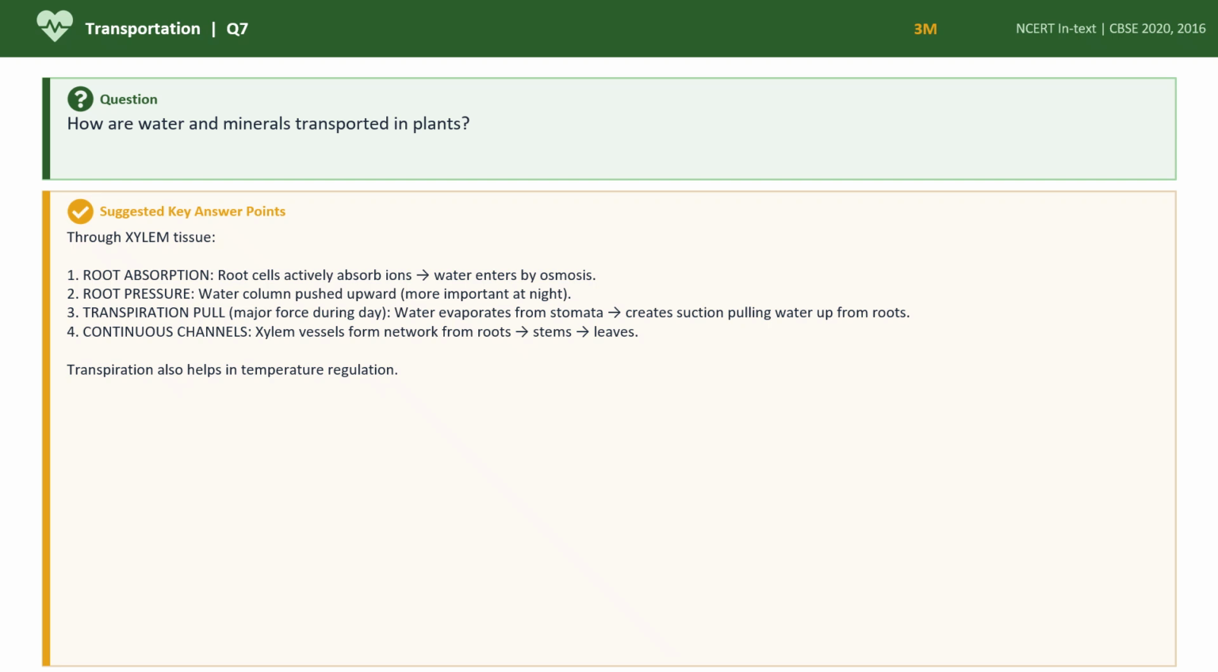And then there are continuous channels, the xylem vessels, forming networks from the roots to the stems and the leaves, throughout the plant body. Also it helps in maintaining the temperature.